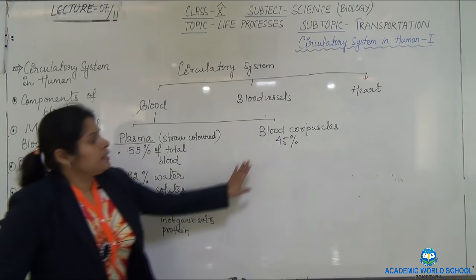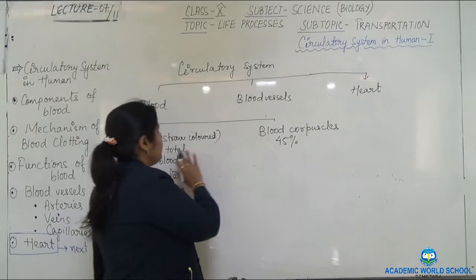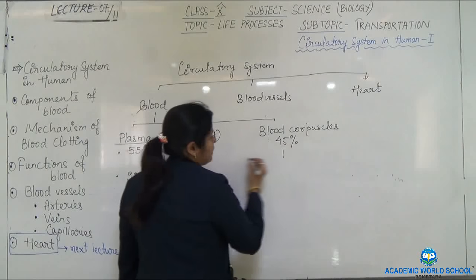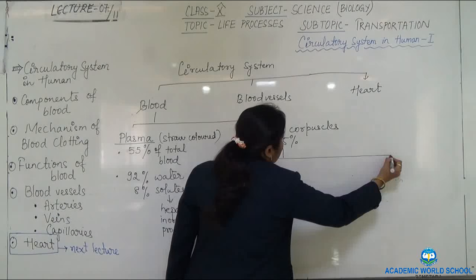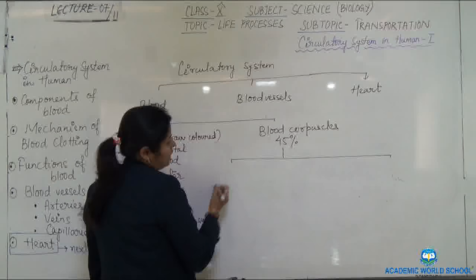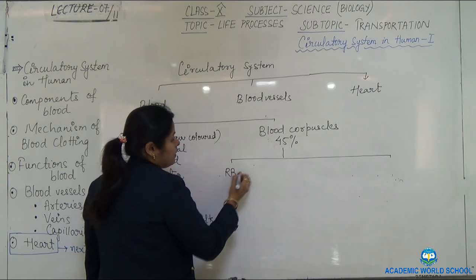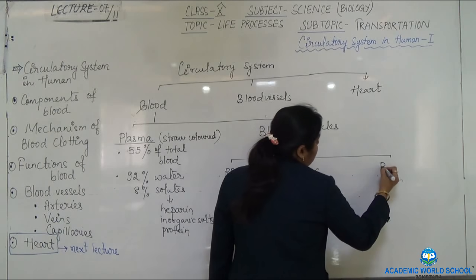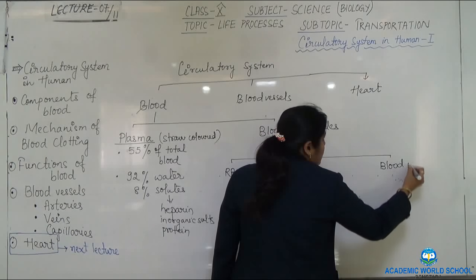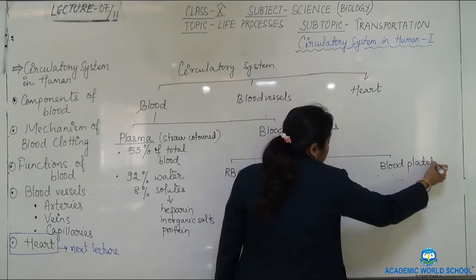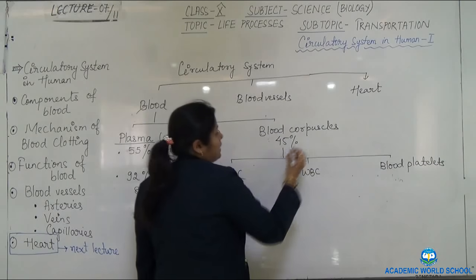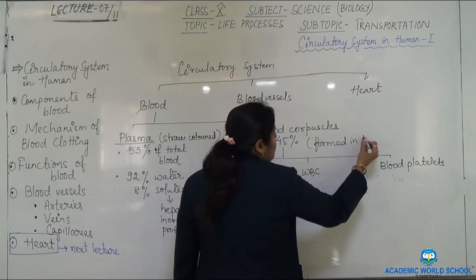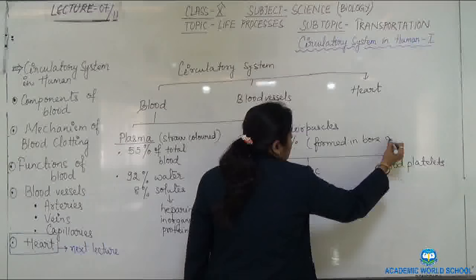The second one is the blood corpuscles. Now if plasma constitutes 55%, we are left with 45%. Blood corpuscles are again classified into three types: RBC, WBC and blood platelets. We'll study them one by one. These blood cells are formed in the bone marrow.